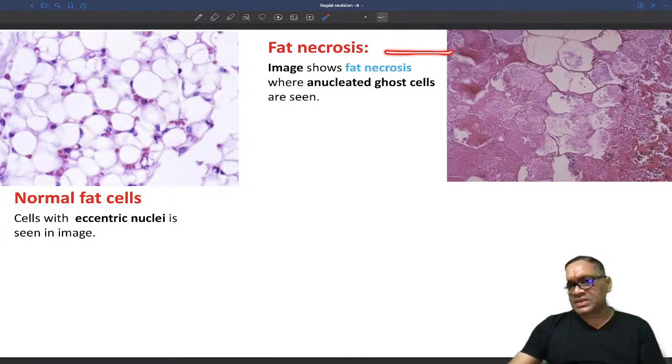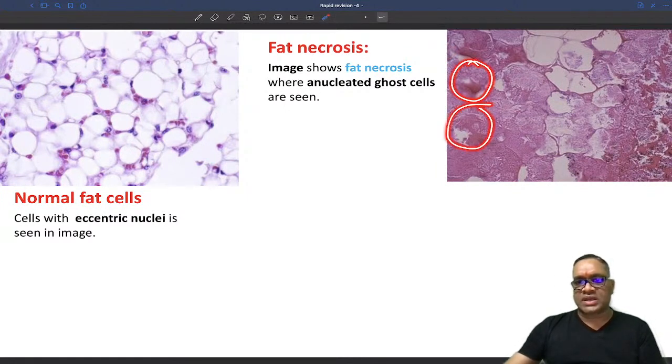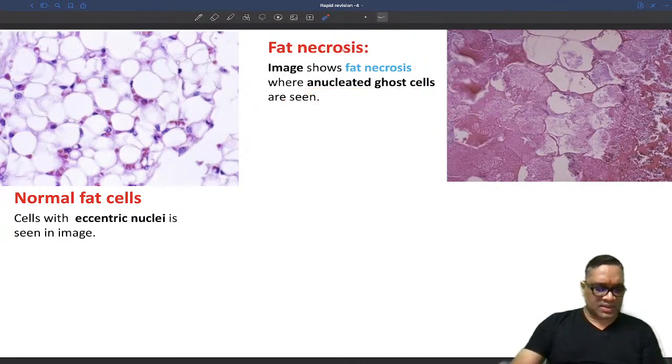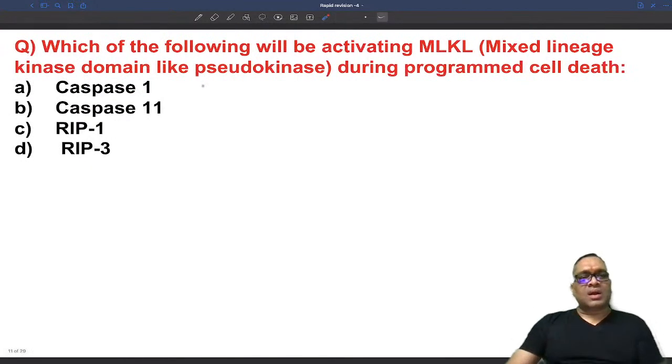Now you see at this fat necrosis, all the fat cells are having hemorrhagic or some fluid material and none of them is having nuclei. Can you see there is no nuclei in any of them? So all these are anucleated ghost cells, and this is the fat necrosis. So done. Come to the next question.